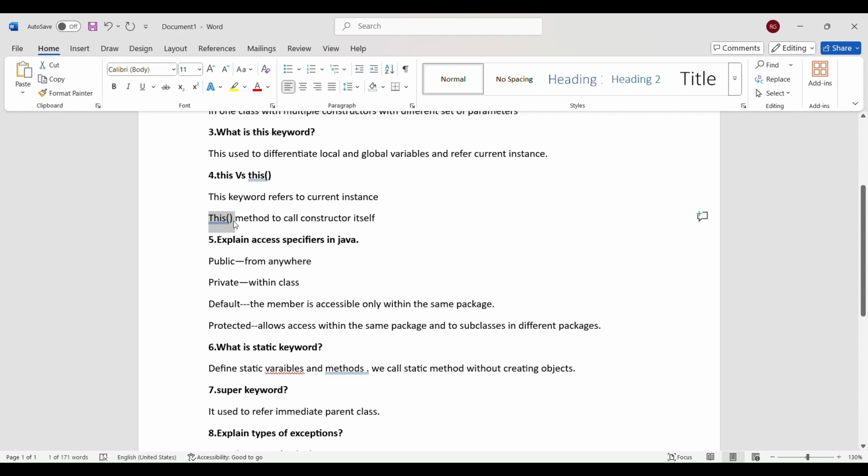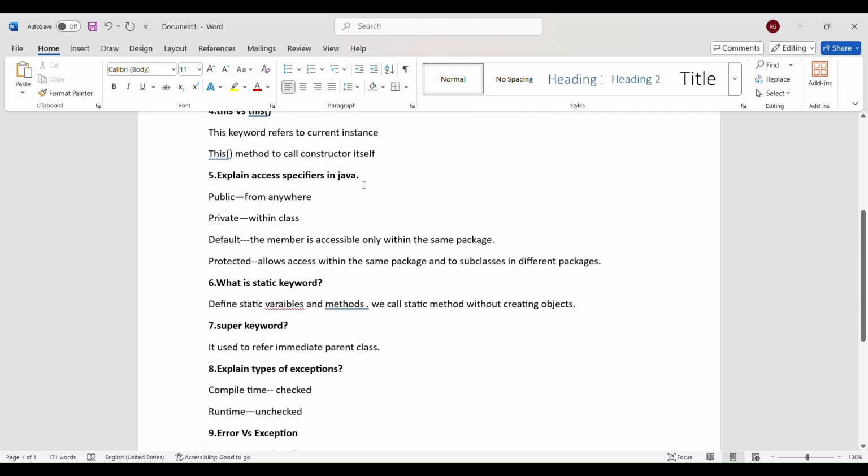Next, explain the access specifiers in Java. We have four access specifiers: public, private, default and protected. Public means we can access the variables from anywhere, within the other package or the same package. Private is used to access the variables within the same class.